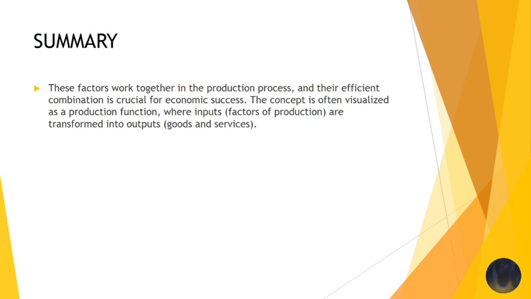The concept is often visualized as a production function where inputs, or factors of production, are transformed into outputs, which are goods and services. That's what makes factors of production very important in the production process, because without them we can't have the outputs. So that's very important for you to understand under factors of production.